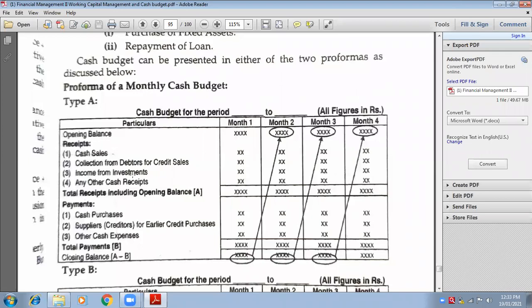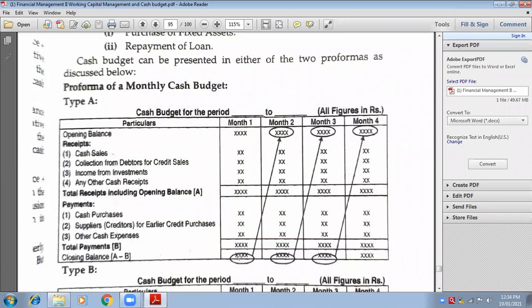So at the end of the month, on 30 April, that means closing balance. From 90,000 incomes, 40,000 expenses were there. So how much is left in your hand at the end of the month? 50,000. So that 50,000 is known as closing balance for month 1.